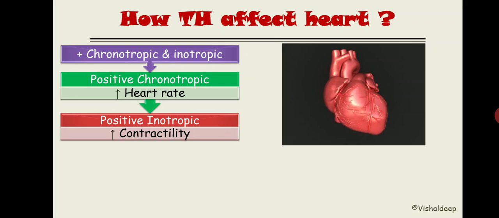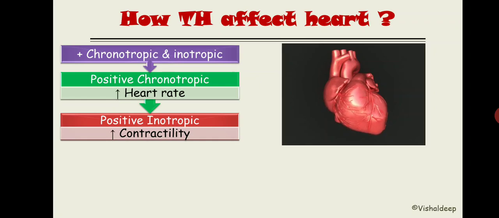Inotropic is basically designed for contraction of the heart, and bathmotropy is for the excitability of the heart. Got it? And finally lusitropic action is basically designed for the relaxation of the heart. So whenever there is increased lusitropy, it will cause increased relaxation. Got it? This is the quick revision of the CVS. Now as far as the thyroid hormone is concerned, it has a positive chronotropy and positive inotropy. So basically it increases heart rate and increases contractility. It has something related with the lusitropy that we discussed in our slide only.